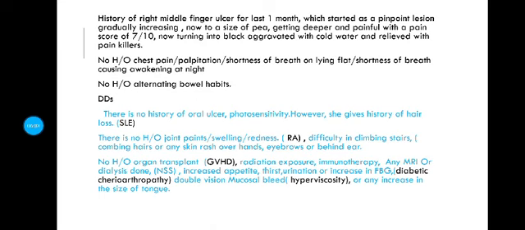There is no history of any organ transplant, graft versus host disease, radiation exposure, immunotherapy, any recent MRI or dialysis being done. No history of any increased appetite, thirst, urination, or increase in fasting blood glucose, double vision, mucosal bleed, or any increase in the size of the tongue.